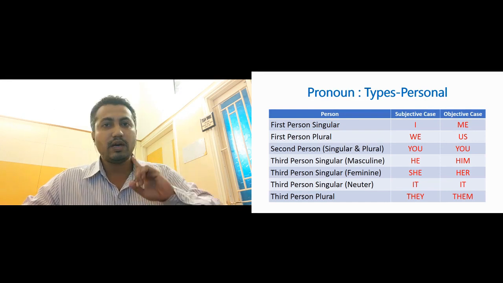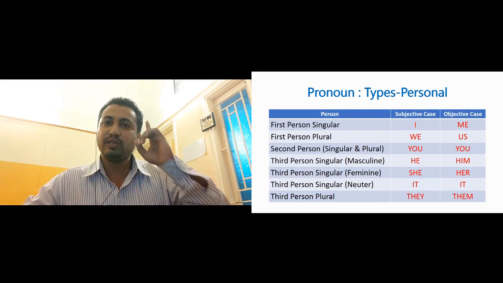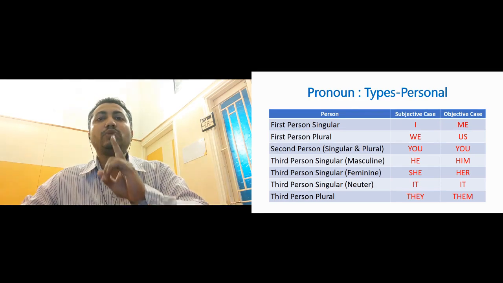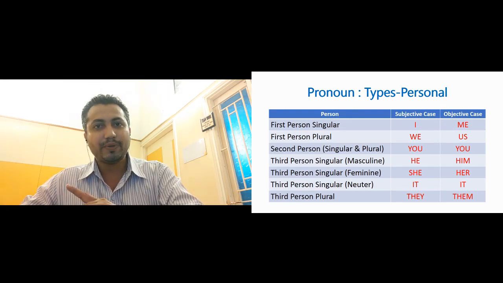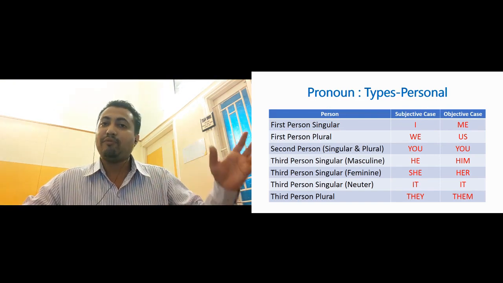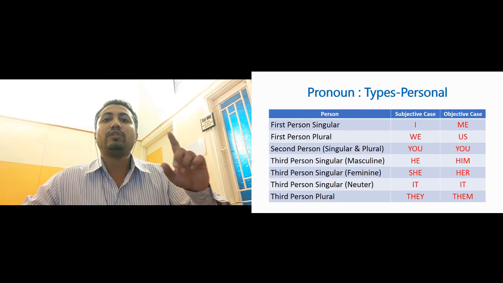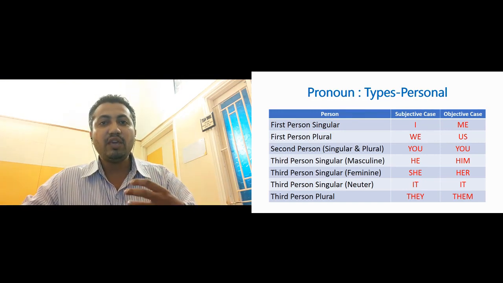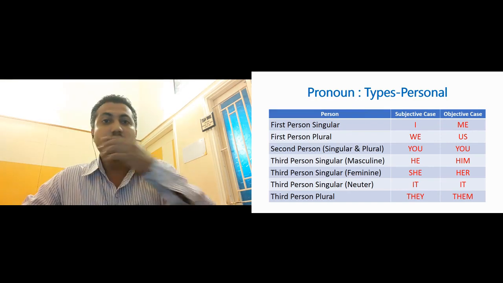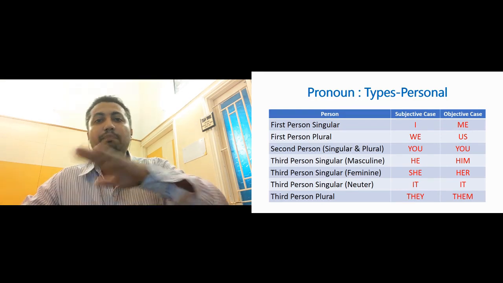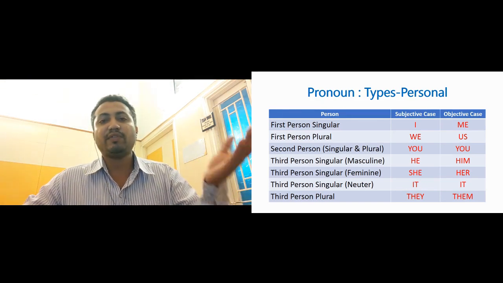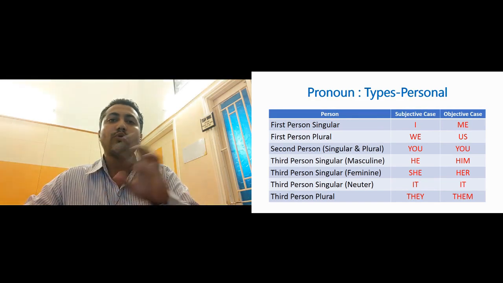First person is always the speaker, and if the speaker is only one, it is said to be first person singular. Pronouns used are I, me. Okay, and if the speakers are more than one, they are called first person plural, and the pronouns used can be we, us. Okay, now let us go to the second person. In second person, the singular and plural would be same.